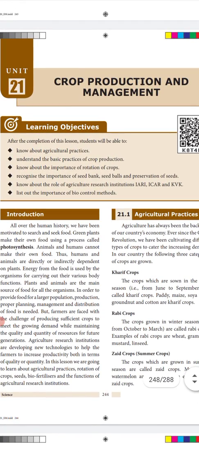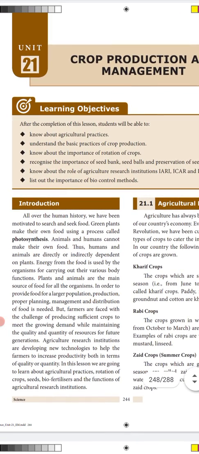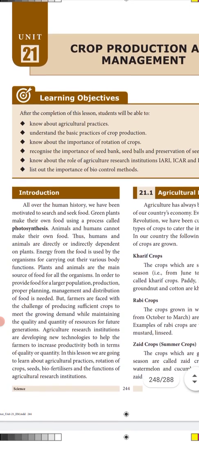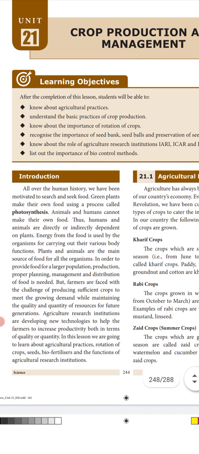Today, we are going to start with a new chapter in biology, crop production and management. Let us go through the introduction today and then know about agricultural practices, and also the different kinds of crops that are cultivated in different seasons, and how those seasons are named, right?